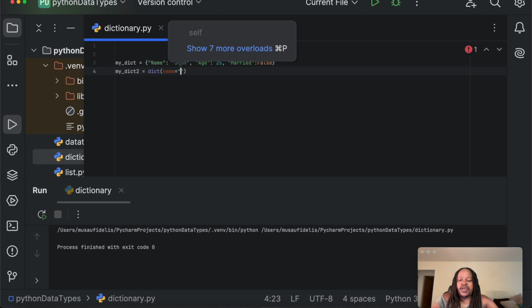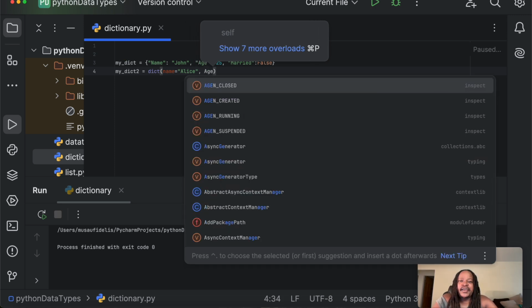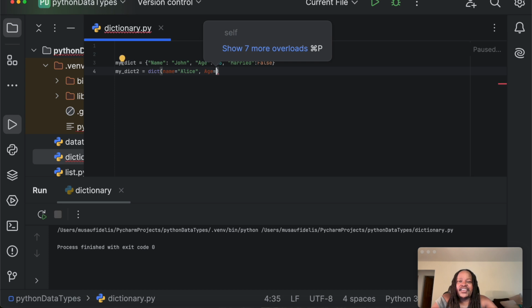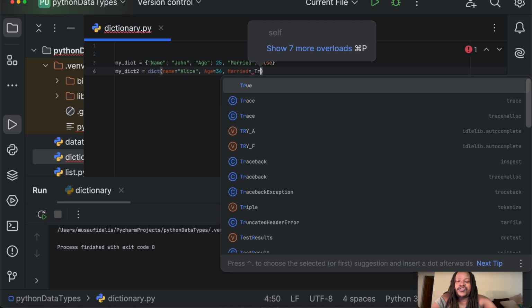Because this is a string, we have to use quotes like that. And we separate these items with a comma as well. Then we can say age, and we can assign this to, say, what age? Maybe 34. And we can say married, and assign this to true. Let's say she's married.